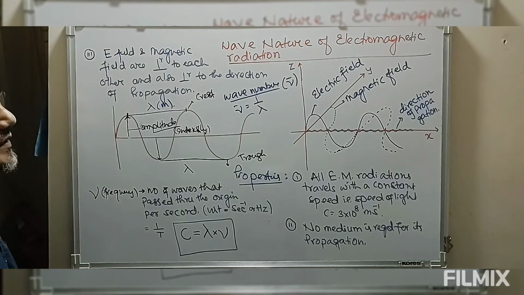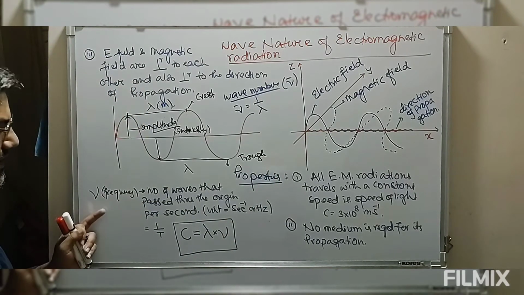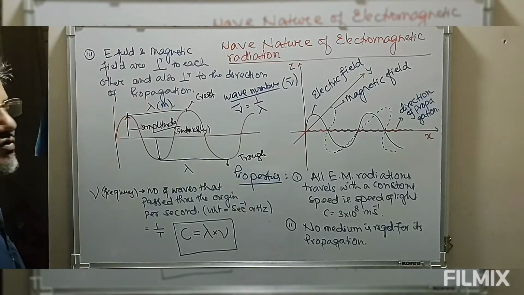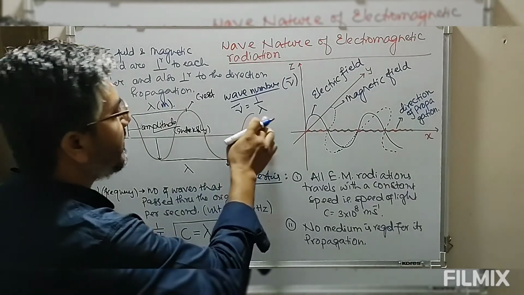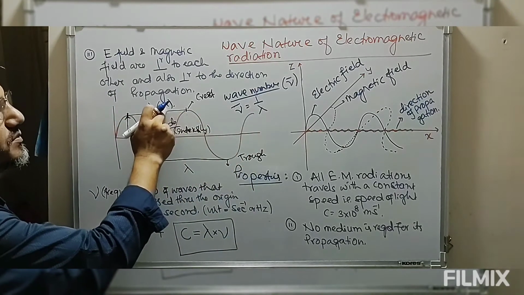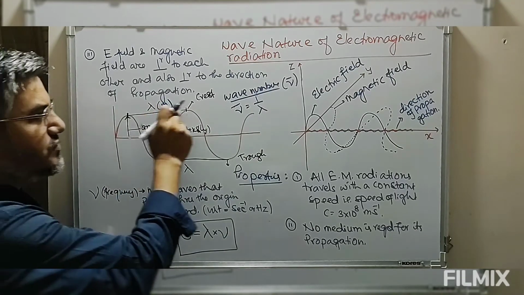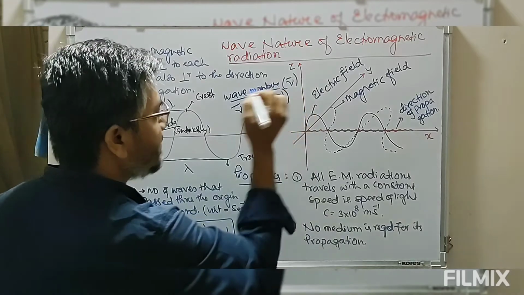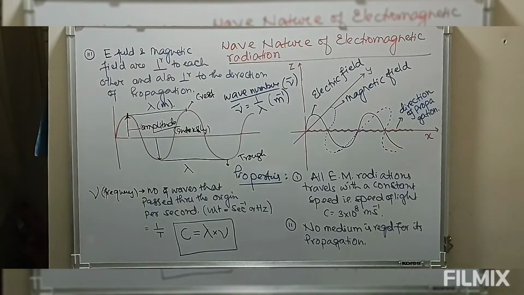Sometimes instead of wavelength we define it as wave number. So wave number is nothing but 1 by wavelength. Since wavelength is a distance measured in meters, wave number should be in meter inverse, the standard unit.